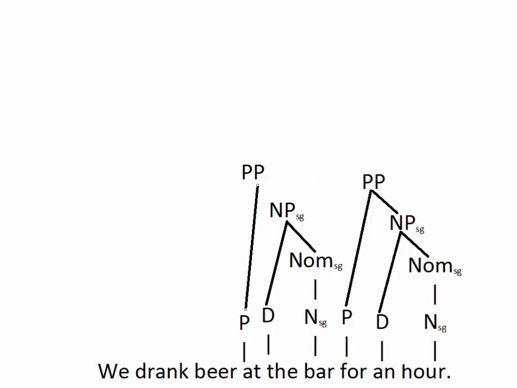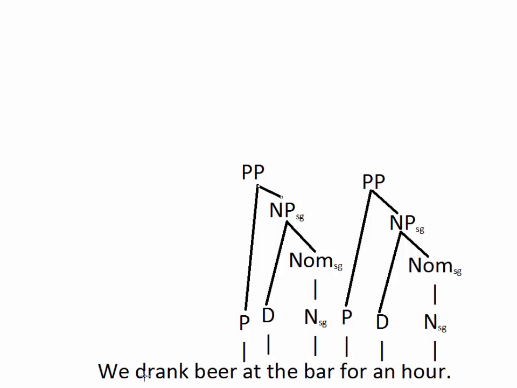We know these are both VP adjuncts. They just locate this in time and space. They don't have a particular connection to the verb drink. We could put in a whole bunch of other verbs in here. We laughed at the bar for an hour. We got upset at the bar for an hour, etc. So we want to draw those in as adjuncts.